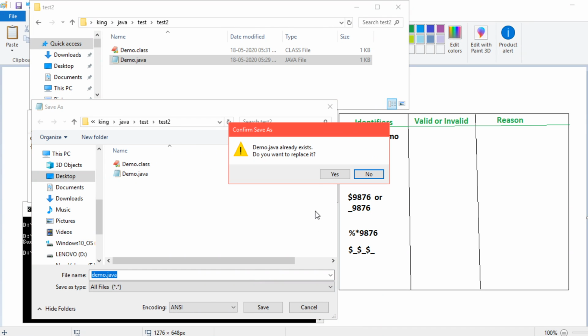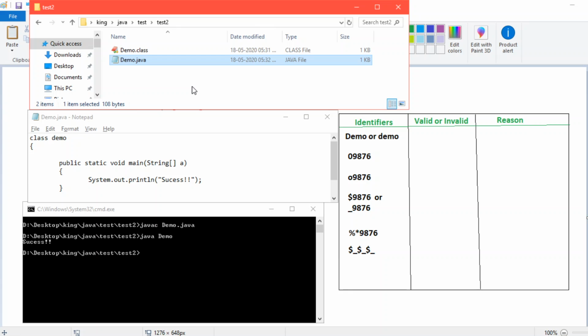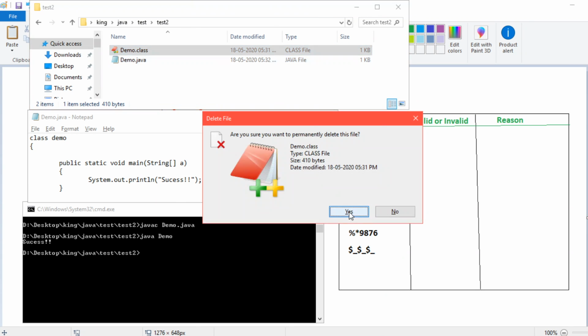It is asking for replacement. The reason is that when you save a file in Windows, or any OS, it depends on that. In Windows, when you try to save a file with a capital or small letter in the same name, it will replace the old one. So we will just replace it. Now, to avoid any complications, we will remove that capital Demo class.